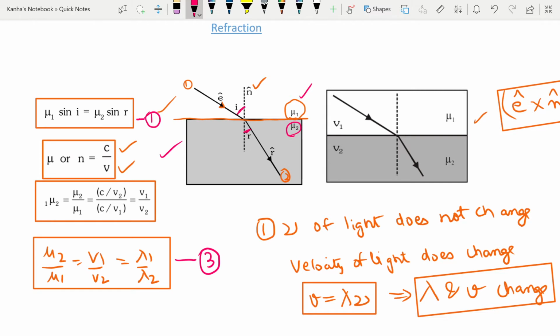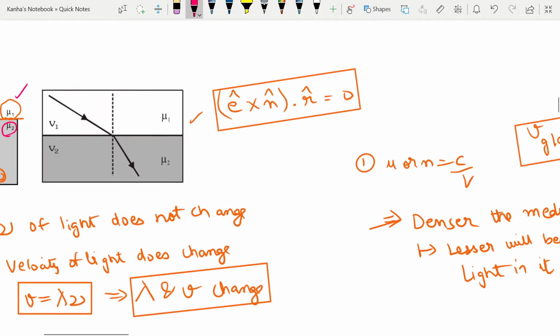According to the first law, if light passes from a rarer to a denser medium, so in this diagram, if mu1 is the mu of a rarer medium and mu2 is the mu of a denser medium, then sin i by sin r is equal to mu d by mu r, which will be greater than 1.